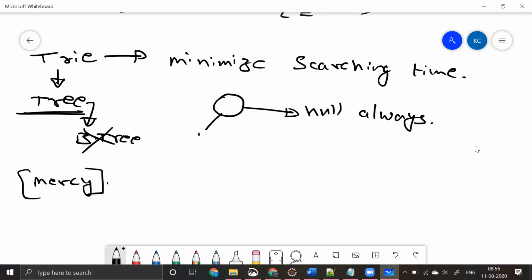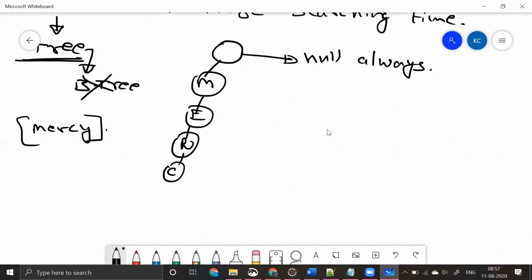So I can have M, right, E, R, C, and then Y. Here what I want to say is, instead of storing that as part of a list, I am storing that as a tree, and the tree has a node, and that node has the value.